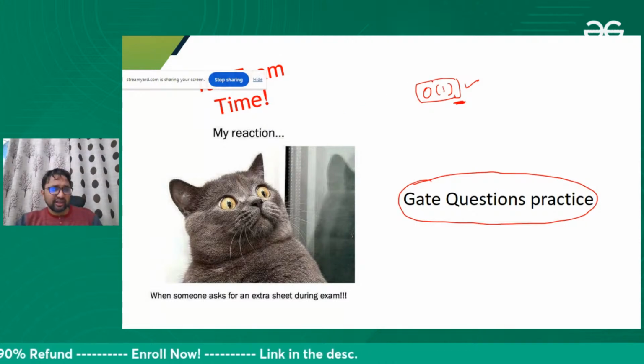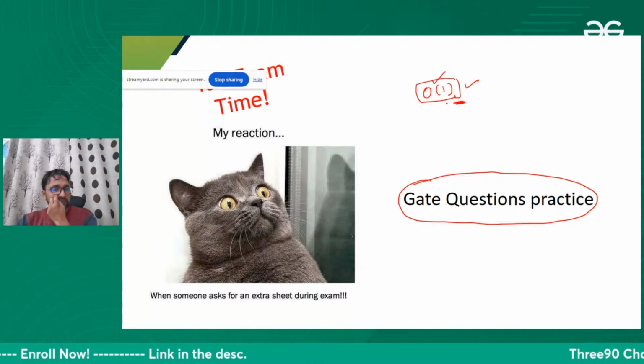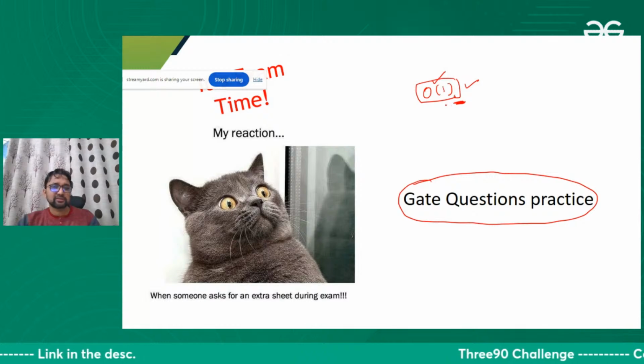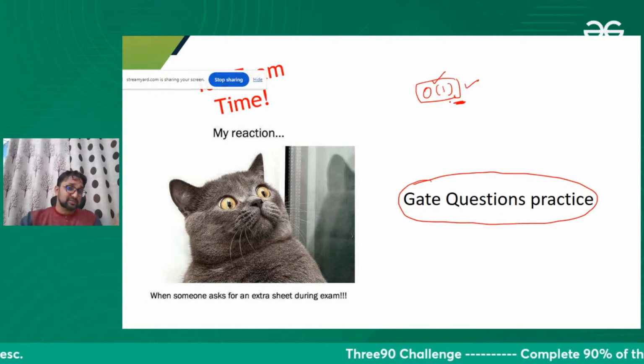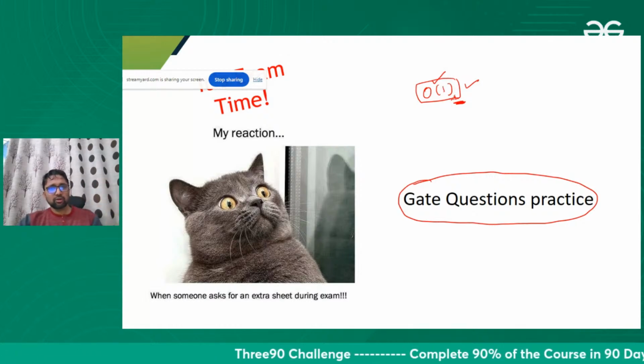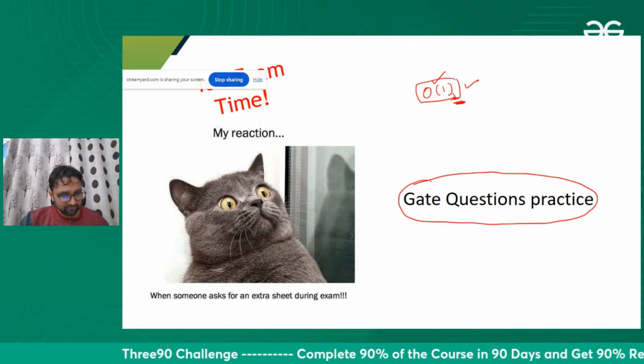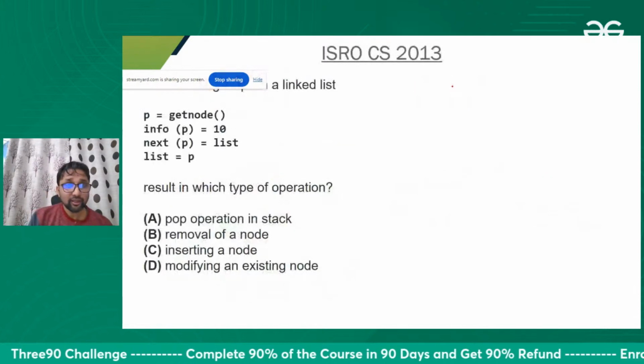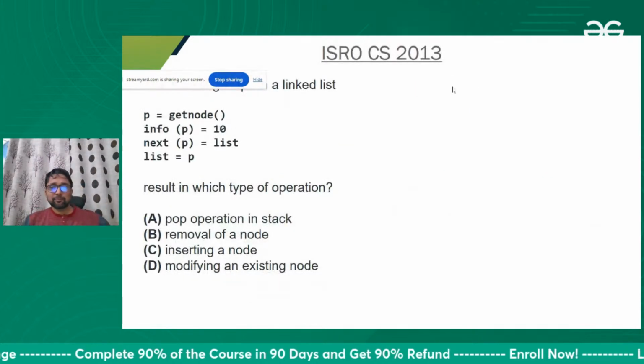So if your software or application needs that, if your program needs to access previous data, you will use a doubly linked list. Fine, okay. Now let's jump to the real problems.